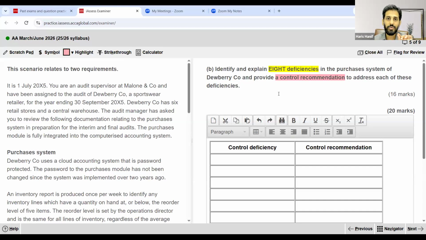And please remember that in your real exam, you may have a question on purchase system, on sales system, cash and bank system, or even the question may be hybrid, in which there may be multiple systems and multiple control deficiencies. Quite possible. So the bottom line is that there may be multiple controls in the particular scenario. You have to be prepared for each and every one. There is no important system. Every system is equally important.